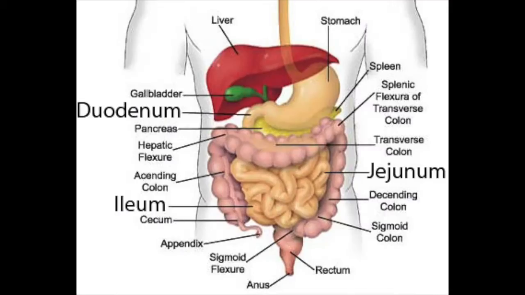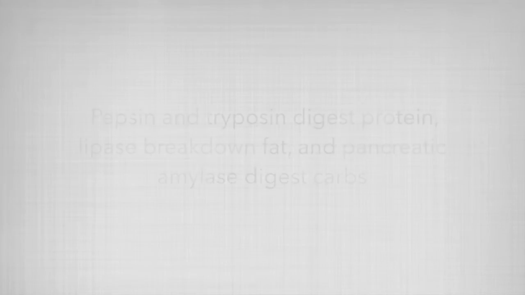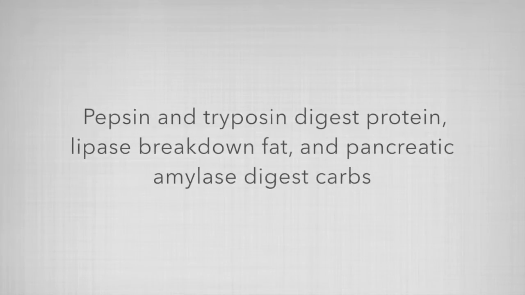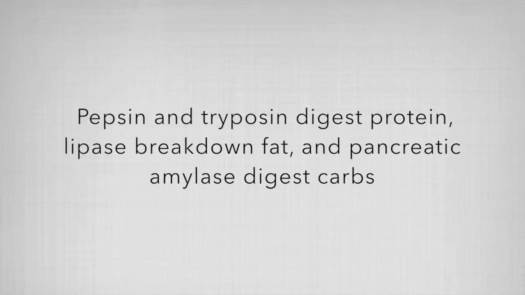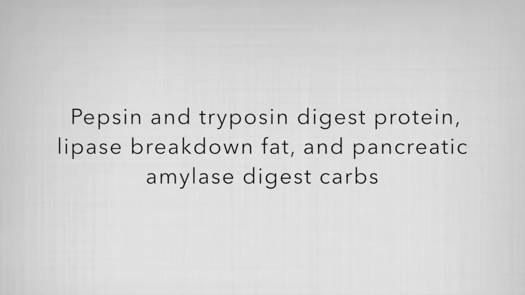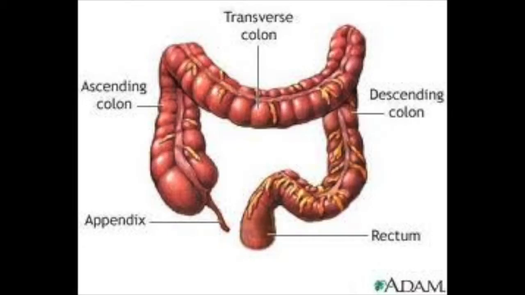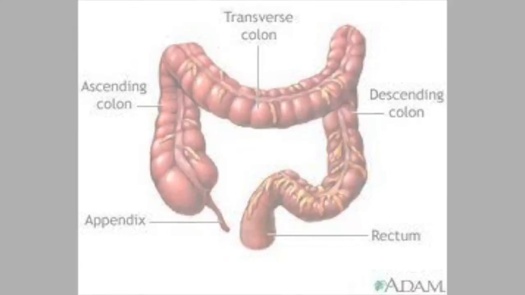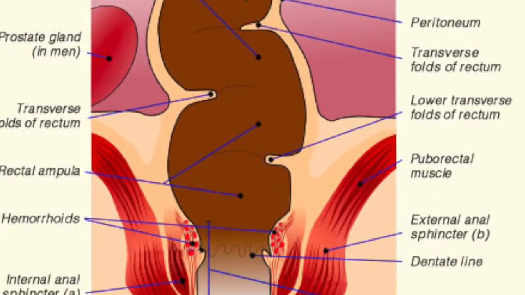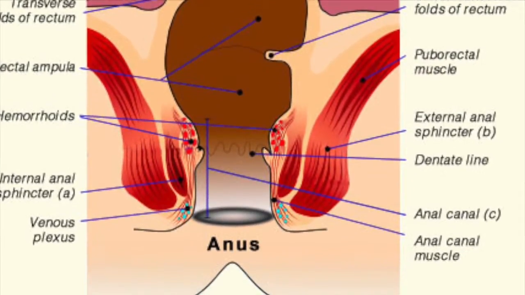Pepsin in the bile begins to break down proteins while in the stomach. After this, partially digested food moves on to the small intestine. It mixes with bile and pancreatic juices that use lipase, which liquefies fat, pancreatic amylase, which breaks down remaining carbs, pepsin, for protein breakdown, and aminopeptidases to help break down amino acids. Next, it is on to the large intestine. The large intestine absorbs the remaining water and compresses the waste into feces. The feces are then pushed down the rectum and out the anus.